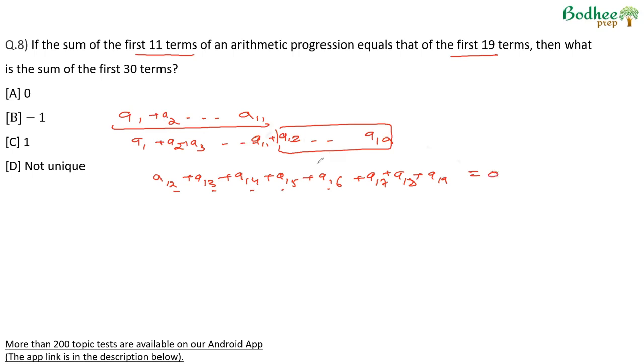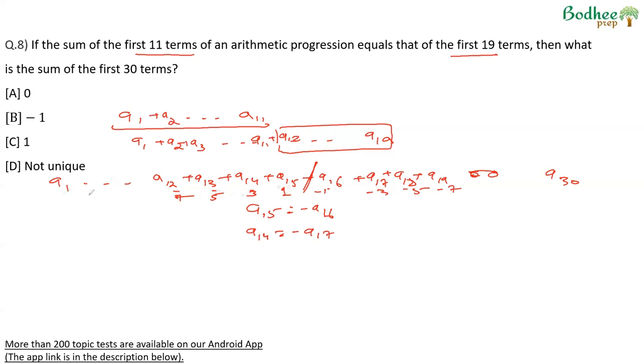This can only happen when the first 4 terms are negative of the last 4 terms. Therefore, A15 has to be equal to minus A16, A14 has to be equal to minus A17, and so on. And therefore, by that logic, we can say A1 to A15 terms will be negative signs of the next 15 terms, that is A16 to A30. For example, if we say that this is 1, 3, 5, 7, and so on, this has to be minus 1, minus 3, minus 5, minus 7, and so on.